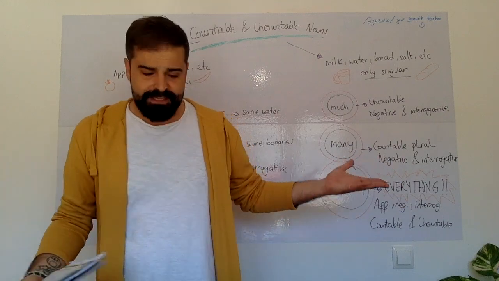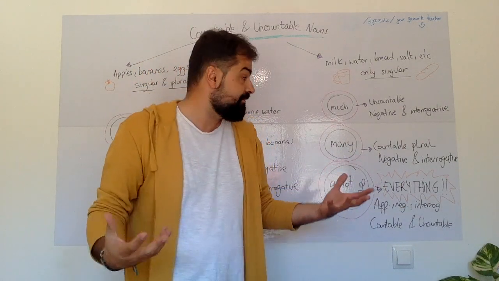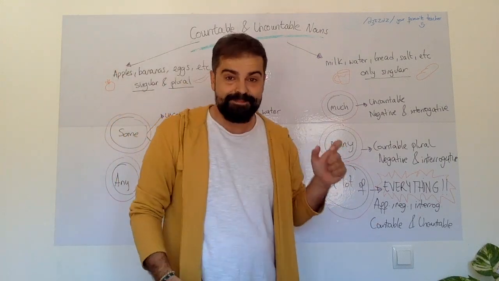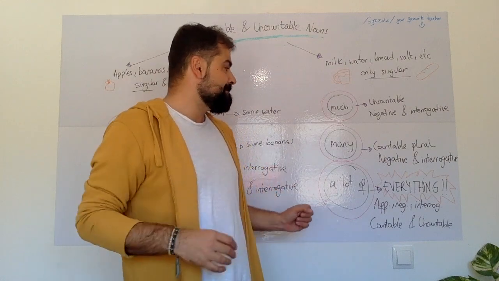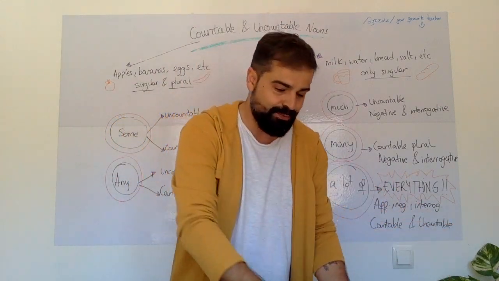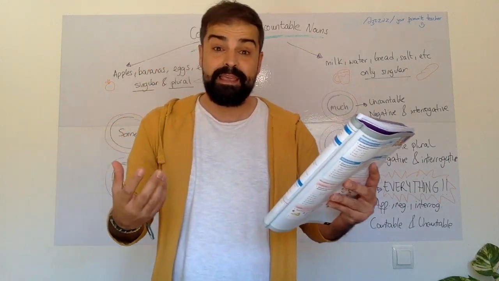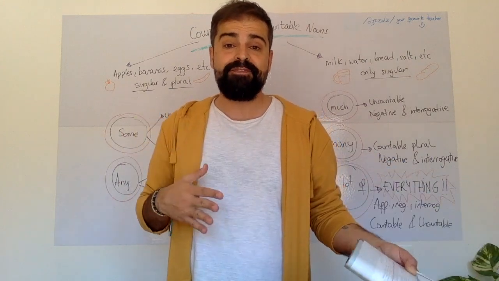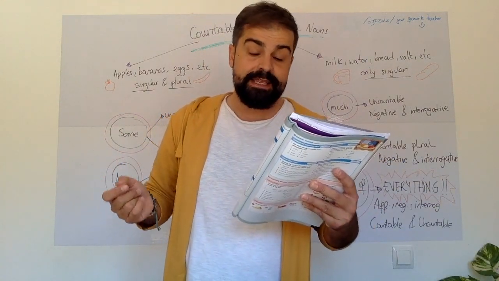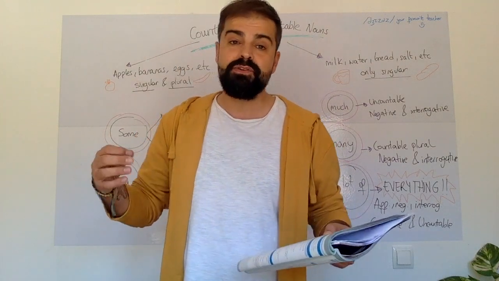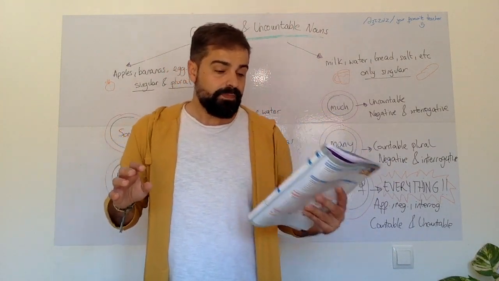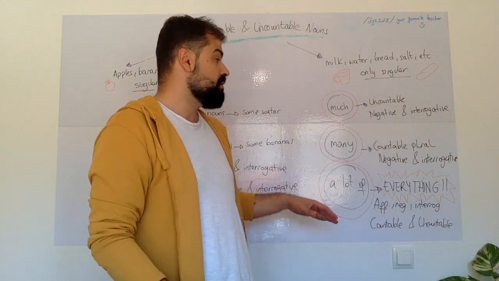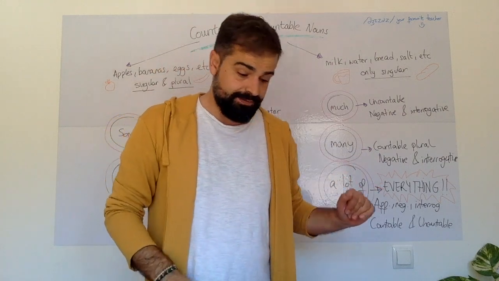But what about countables? What if we want to say something in negative or interrogative, but with a countable noun? So easy. We have to use many. Come back to your books again, and here you have some examples. It says, I haven't got many chips. Or it says, have you got many eggs? Anyways, you can also use much, many with affirmative sentences, but don't worry about that now. We are just talking about negative and interrogative, all right?